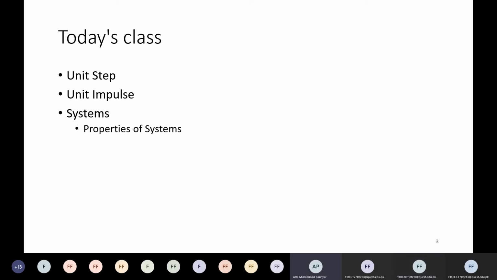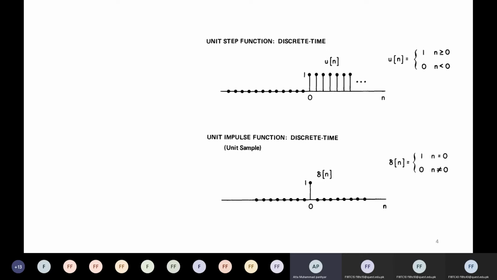Yes, sir. Okay, so in today's class we will talk about the unit step function as a signal. It is very important with respect to signals and systems. We will talk about it, and the unit impulse. So without wasting our time, let's start. So what is a unit step function or unit step signal? Here we are talking about the discrete case, because you can see the n index and square brackets. We already discussed that if we see the n axis and square brackets, we can say that the signal is a discrete time signal.